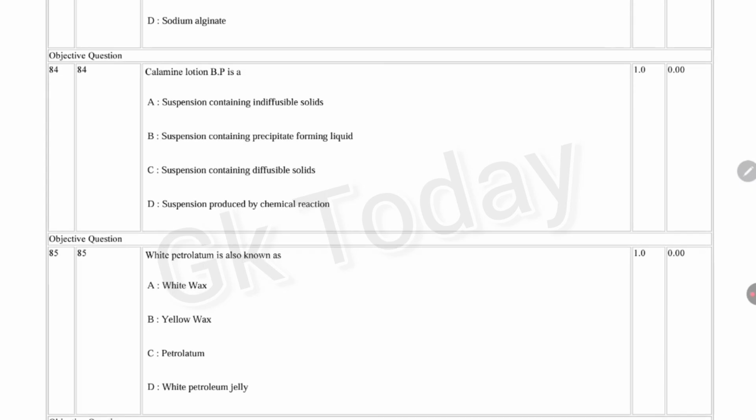Okay, next question. Calamine lotion BP, British Pharmacopoeia, is a suspension containing indiffusible solids, suspension containing precipitate forming liquid, suspension containing diffusible solids, suspension produced by chemical reaction. Calamine lotion BP is a suspension containing indiffusible solids. Option A is the correct answer.